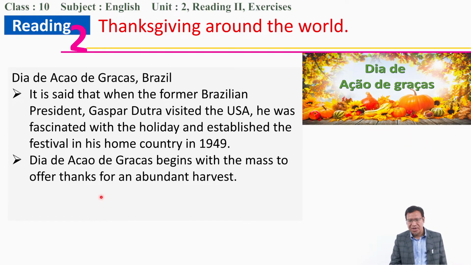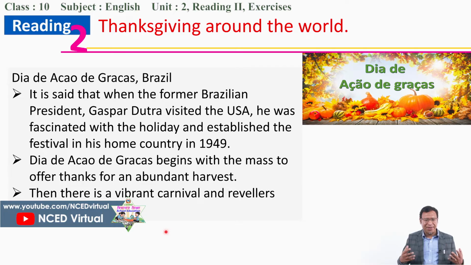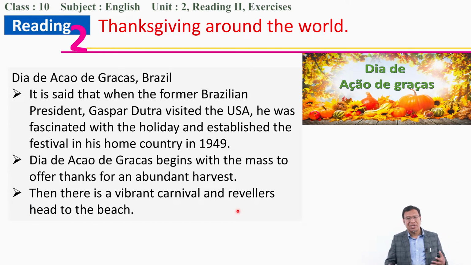So this is what you can see, the fall vegetables. And then there is a vibrant carnival and revelers head to the beach. We also remember that. Vibrant carnival means people are lively, dancing, singing. They are also known as revelers because they are in a happy mood and they are making noise.